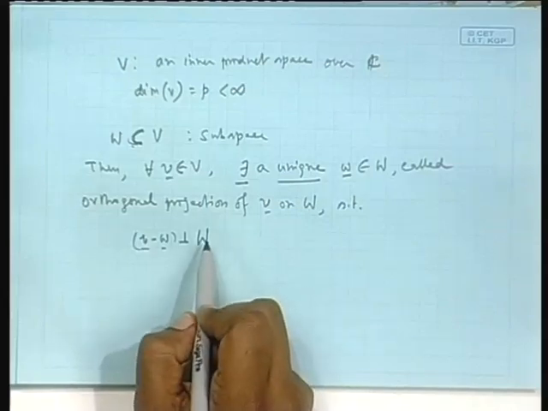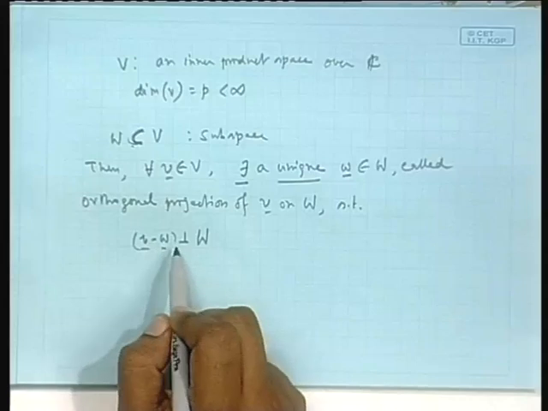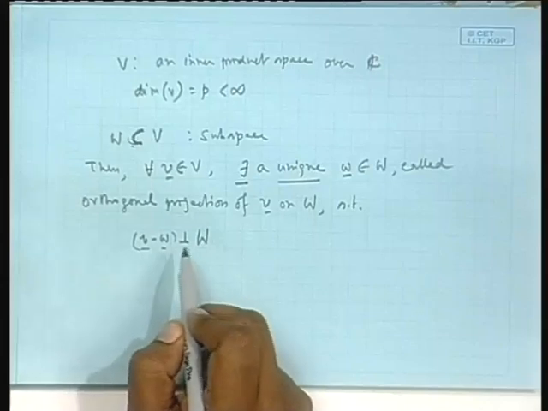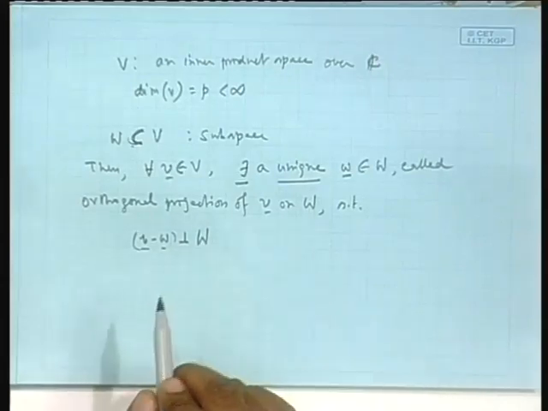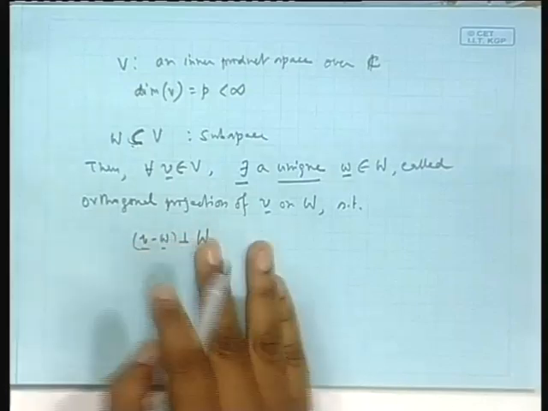That means, if you pick up any guy from W, take the inner product between that and V minus W, this vector. Take any x element of W, the inner product of V minus W comma x will be 0 for any x element of W. This is what it means. It is unique, and then it has some property, we will come to that.